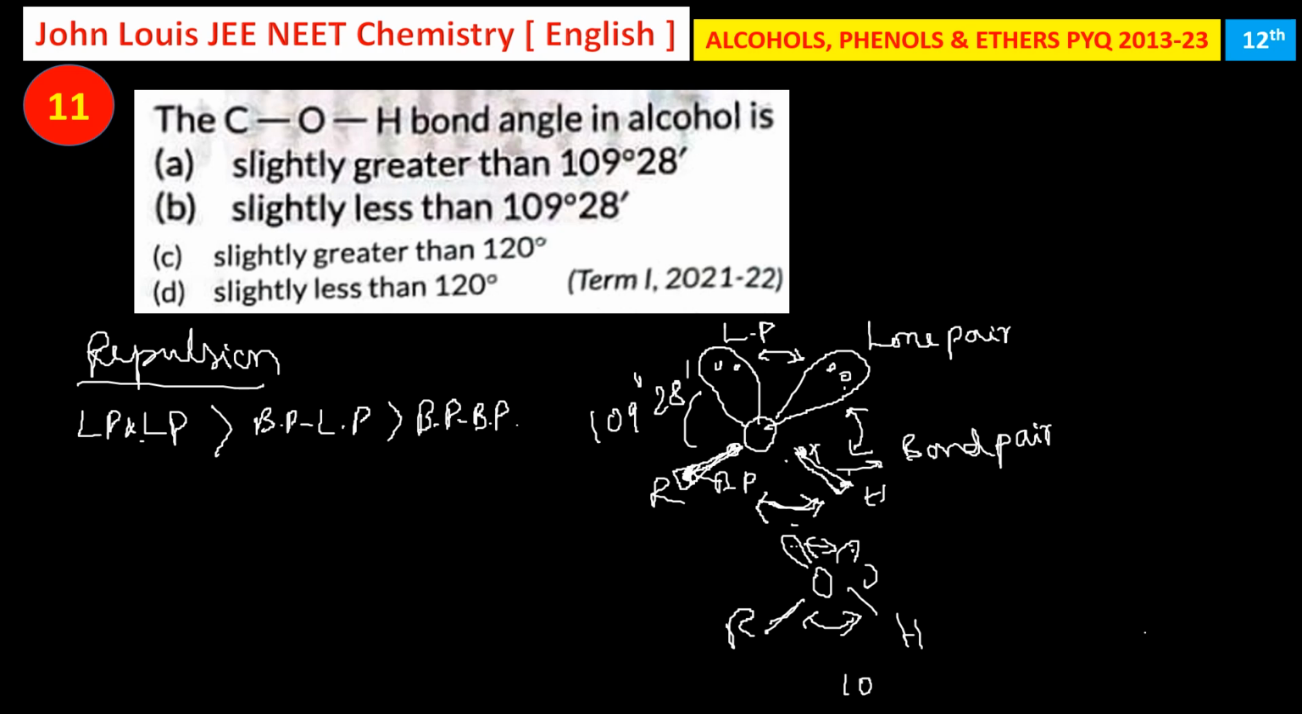Therefore, the angle is reduced from 109 degree 28 minutes to 108 degree 09 minutes. Therefore option B is the correct one. What is option B here? Option B is slightly less than 109 degree 28 minutes. That is, the actual angle is 108 degree 09 minutes. Hope you understood and it is clear.